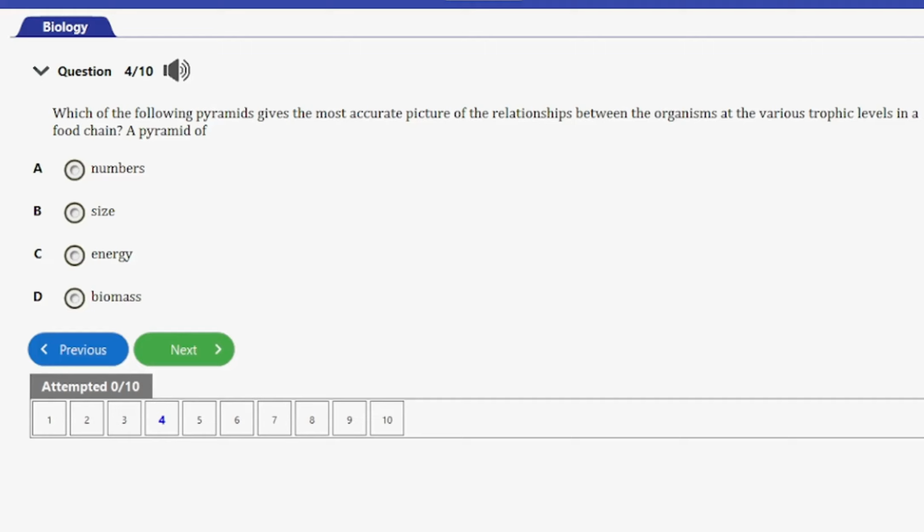A pyramid of energy gives the most accurate picture of the relationships between the organisms at the various trophic levels in a food chain. And guys, this is because it actually takes into account not only the number of organisms at each level, but also the amount of energy they have stored, which is actually the more direct measure of their role in the ecosystem.